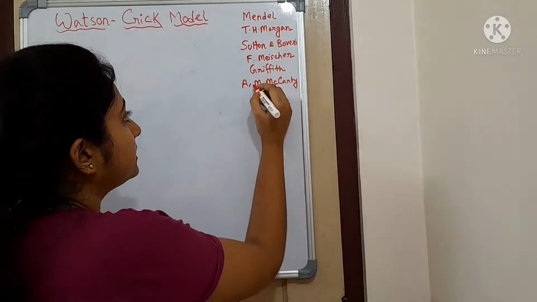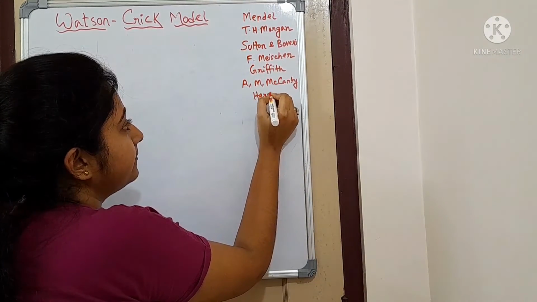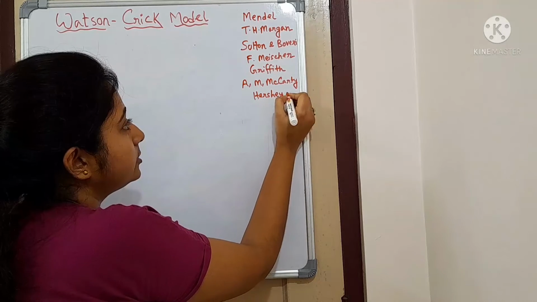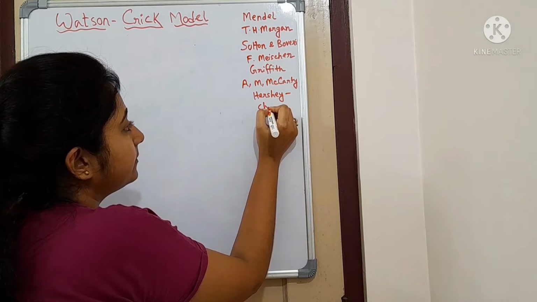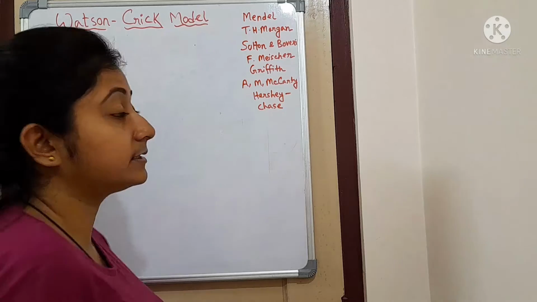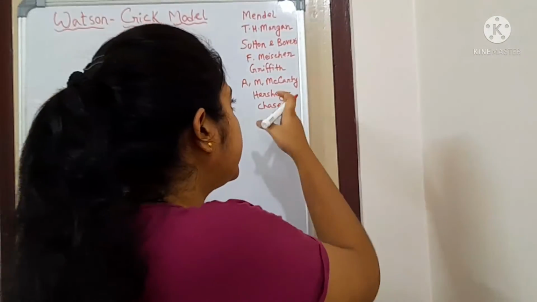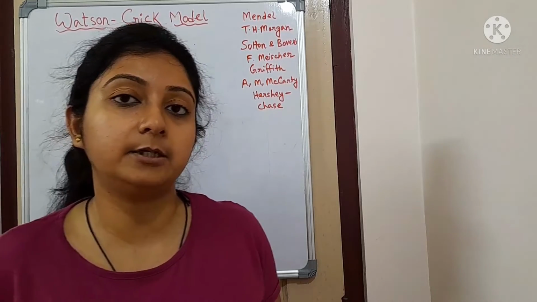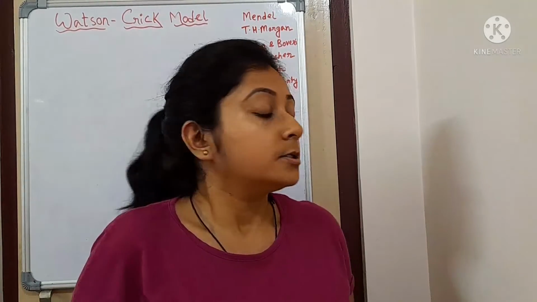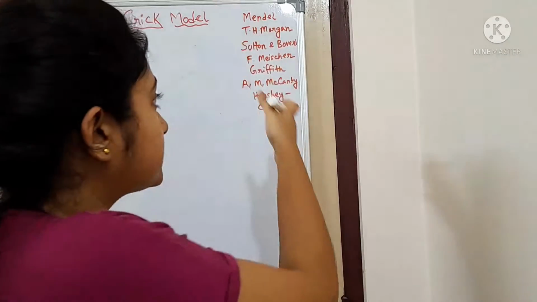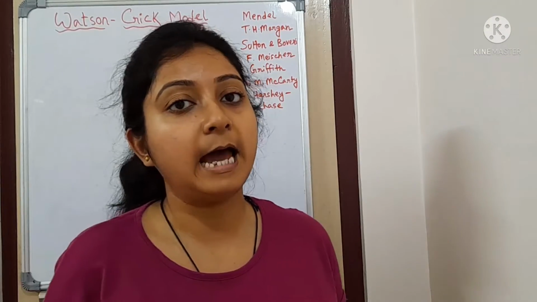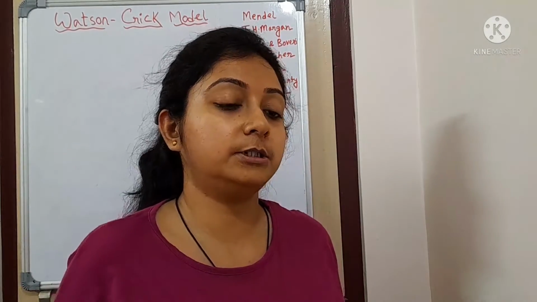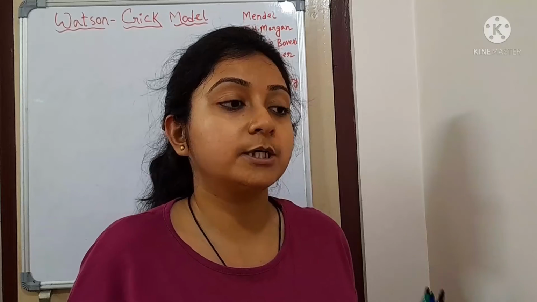After that, Hershey and Chase came. Hershey and Chase were the scientists who proved that DNA is the genetic material, not the protein. So in this way, the search for the genetic material happened.